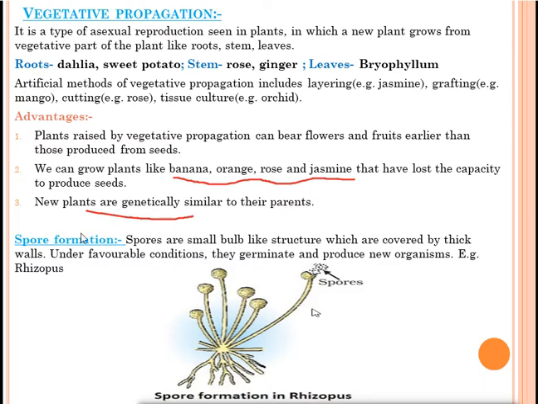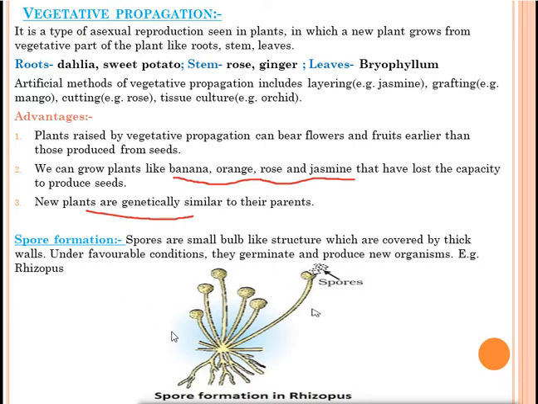Okay, our last mode of asexual reproduction is spore formation. What happens in spore formation? Now we'll discuss that. What are spores? They are small bulb-like structures which are covered by thick walls. Means like this. These are the spores. These are small structures. They are covered in a bag-like structure. Under favorable conditions they germinate and produce a new organism.